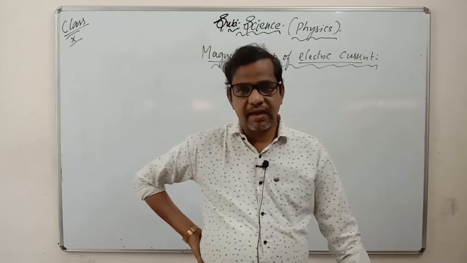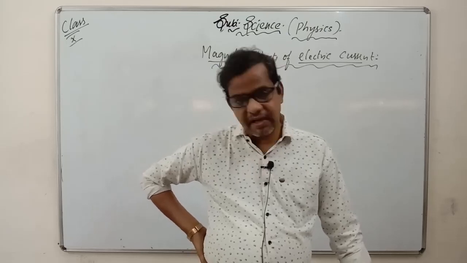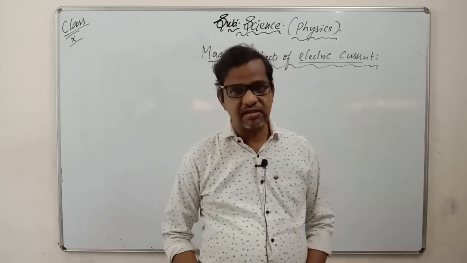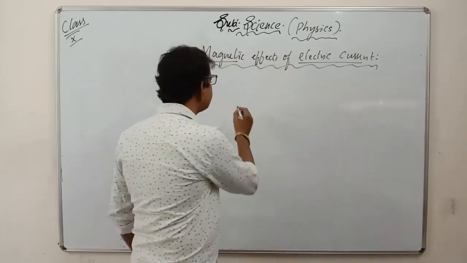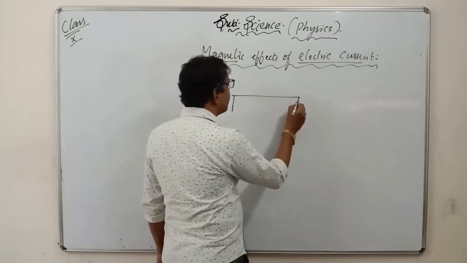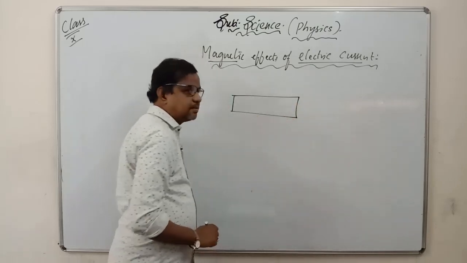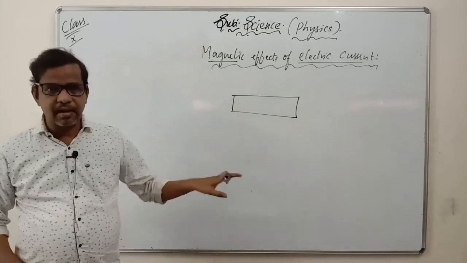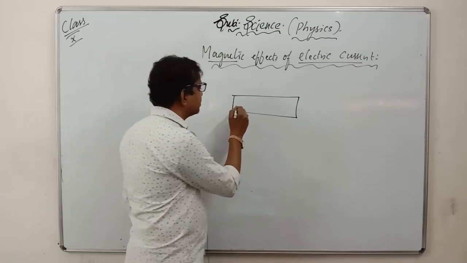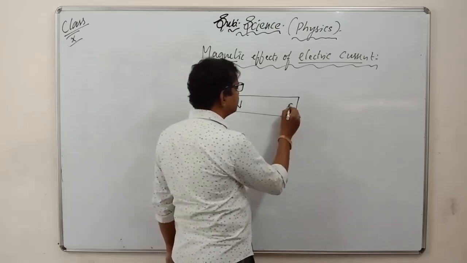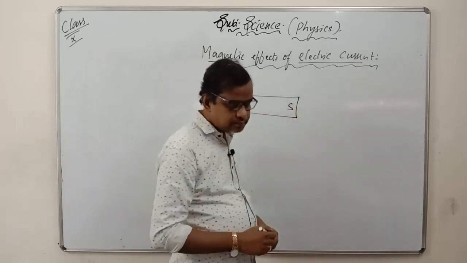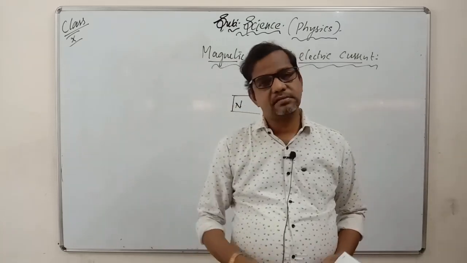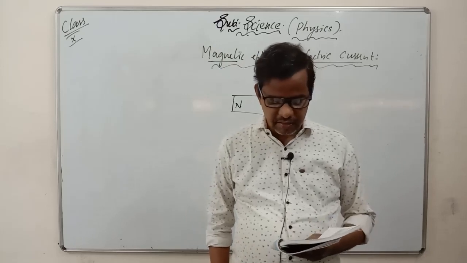So what are magnetic field and magnetic field lines? If you take a bar magnet, what do you mean by a bar magnet? A bar magnet is a magnet which is in the form of a bar. Imagine this is a magnet. It behaves like a bar magnet. It has two poles, one is the north pole and one is the south pole.